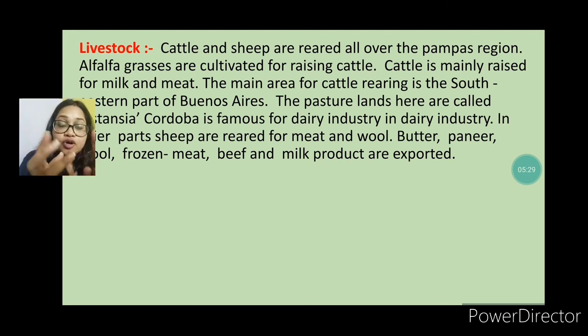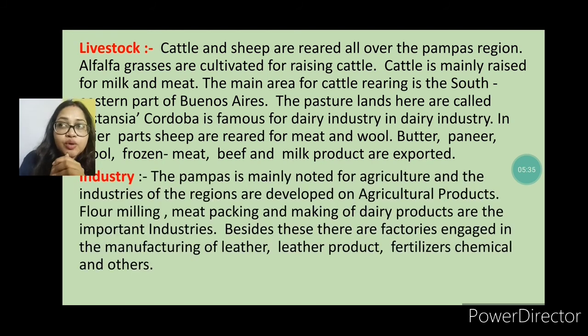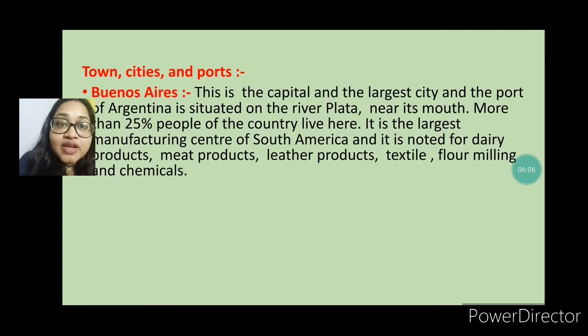Butter, cheese, frozen meat, wheat, and meal are also exported. Depending on the different raw materials, industries are also developed here. The Pampas is mainly located for agriculture, and the industries of the region are developed on agricultural products like flour milling, meat packing and dairy products. These are the very important industries. Besides these, there are other factories like leather products, fertilizer, chemicals, and other industries. Now lastly we will discuss the towns, cities, and the ports.